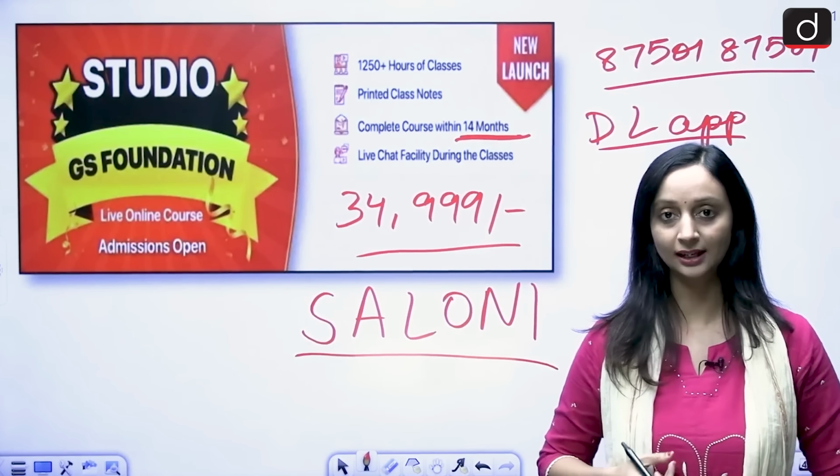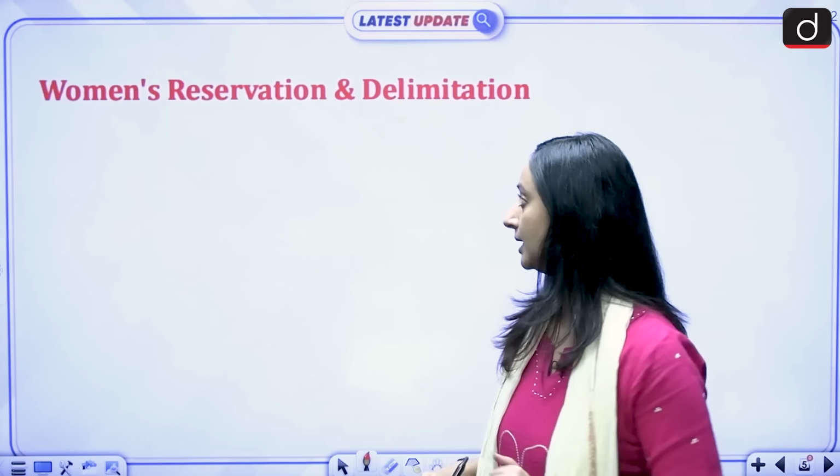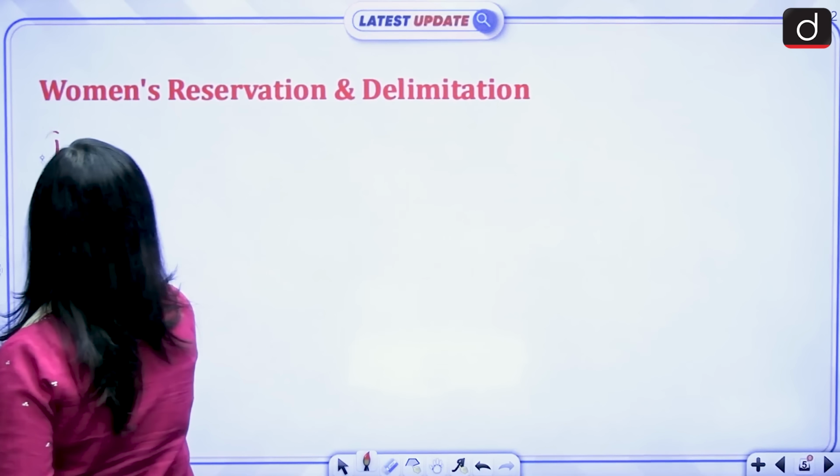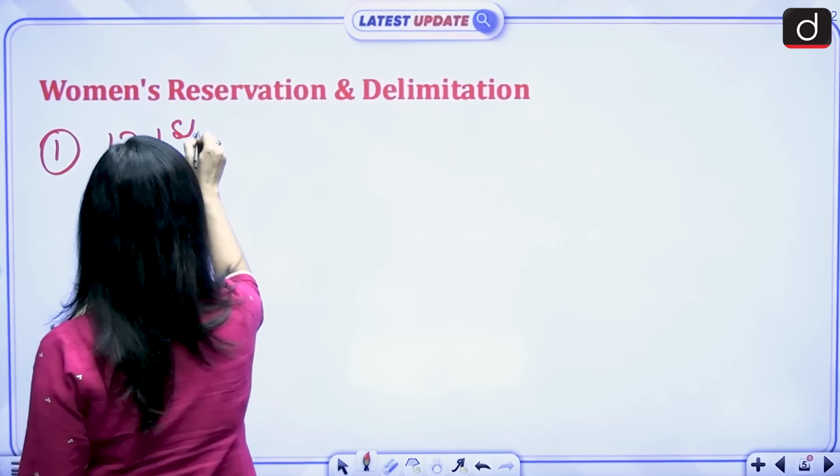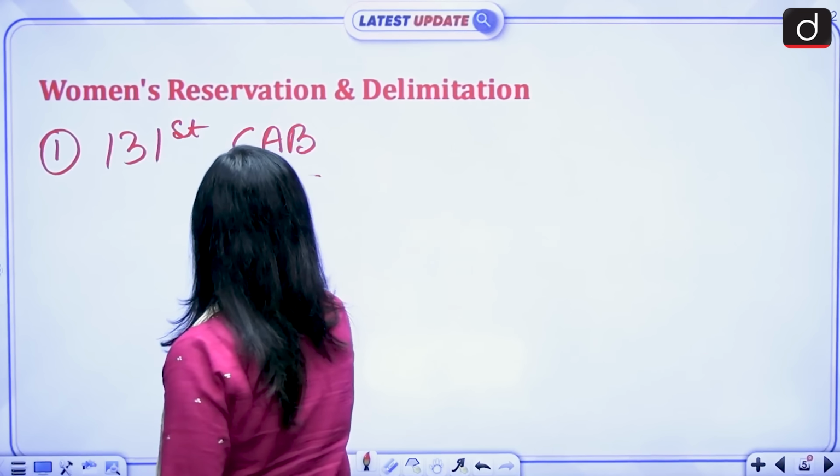Now let's get back to our topic and understand what is the issue related to women's reservation and delimitation and what basically is being proposed in these bills. So let's start with the first one, the 131st Constitutional Amendment Bill.